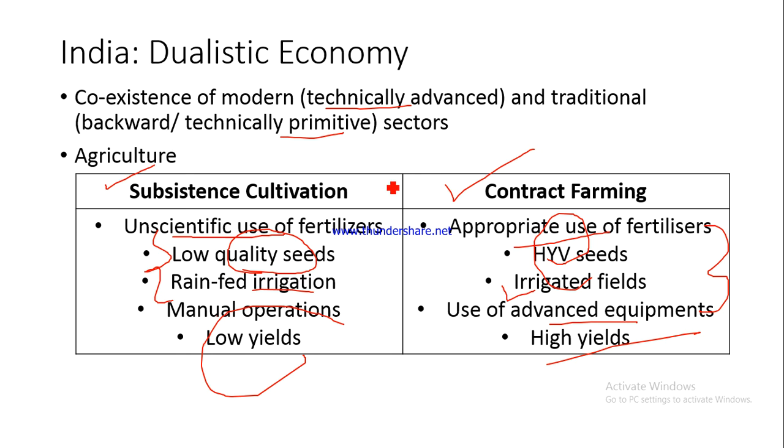So in India, you find both subsistence cultivation. As I said, in Uttarakhand also, you would find in Uttarakhand hills mostly subsistence cultivation. And if you go down south, it could be something like contract farming or scientific farming. Fine. So there the use of fertilizer is done in a very appropriate fashion. High yielding variety seeds are used, irrigation network is there, and they use advanced equipments, so they are able to get high yields. So both these kind of technologies are prevalent here in India. In the various states across India also, the same thing is observed. Fine. So this shows how India is a dualistic economy.